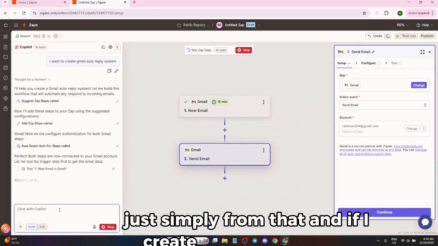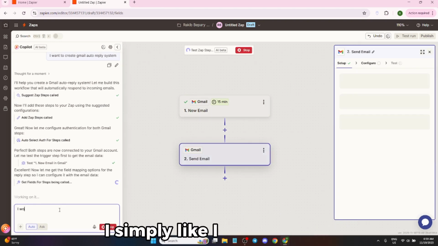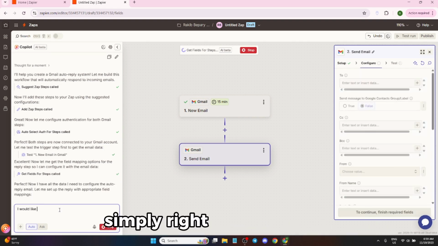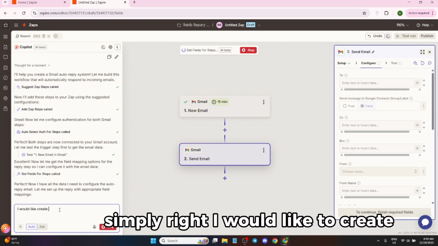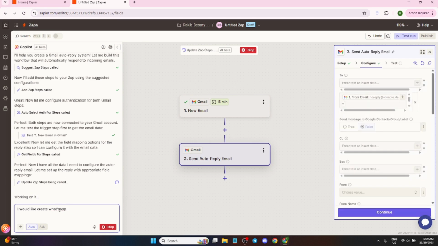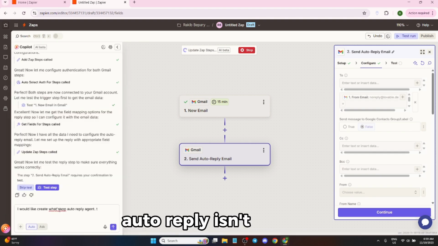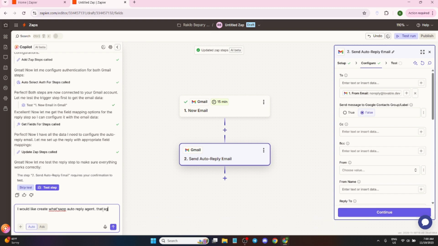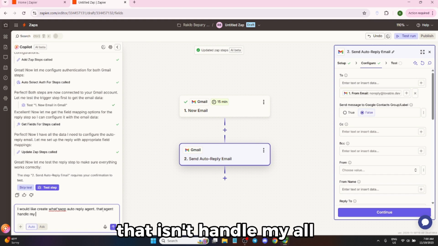And if I create another workflow, I would write that I would like to create a WhatsApp auto reply agent that handles all my messages.